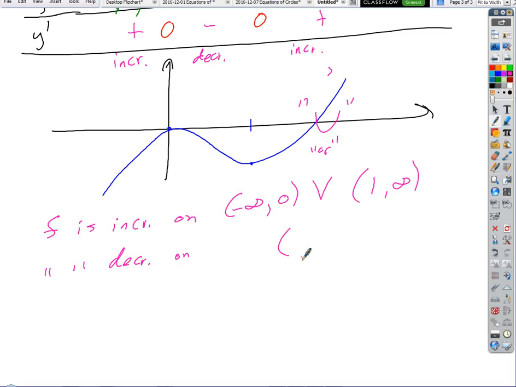Okay, we could say the function is decreasing on what interval? 0 to 1. That's an and, isn't it? Because x is greater than 0 and less than 1. Those conditions both must be met to be on that interval. So would you include the 0 and 1, or would you exclude them? Would you use brackets or parentheses? Let's look at our picture. Is the function increasing or decreasing there? No. So you'd have to use parentheses, right? It's an open interval. It's the transition point, so it's only the interior intervals where it's going to be increasing or decreasing.